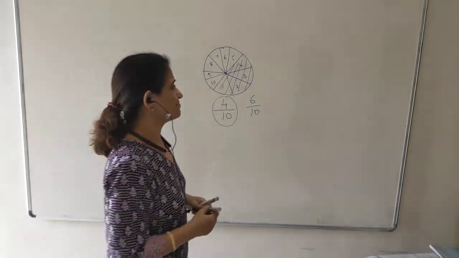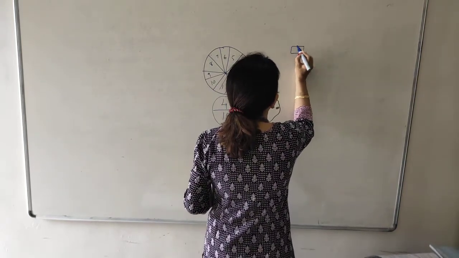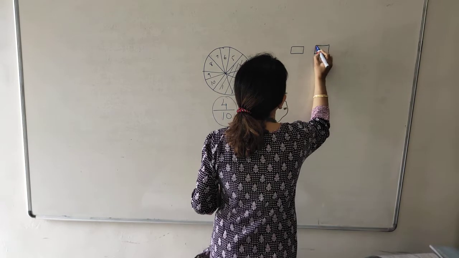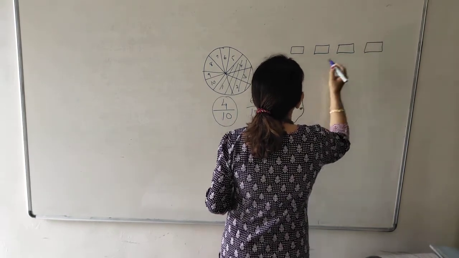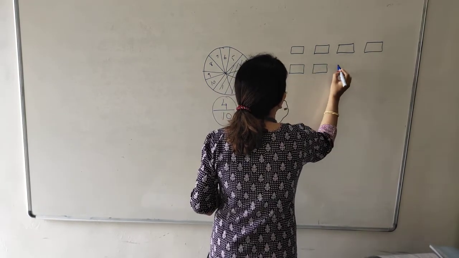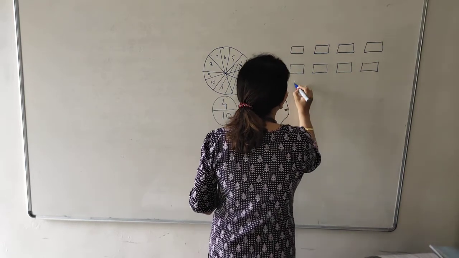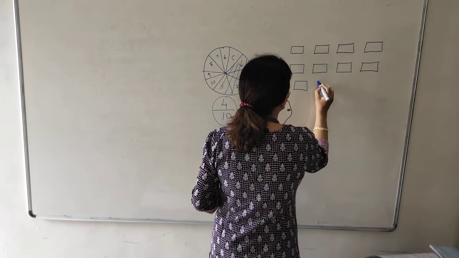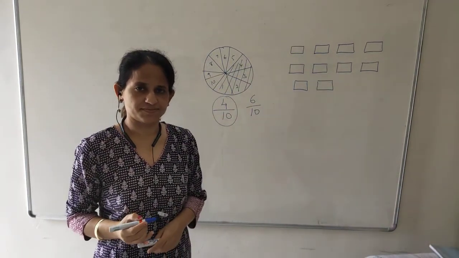But another example, suppose there are 1, 2, 3, 4, 5, 6, 7, 8, 9, 10. 10 pastries I have.